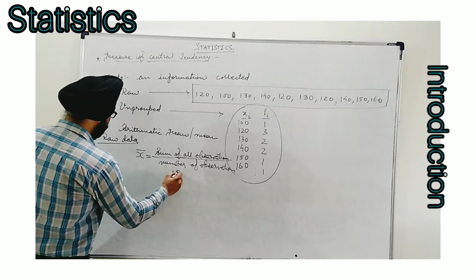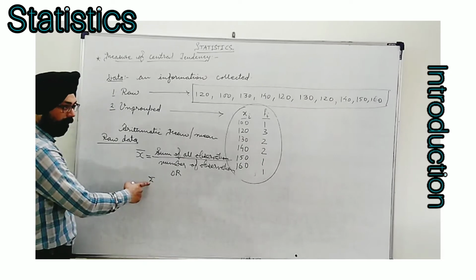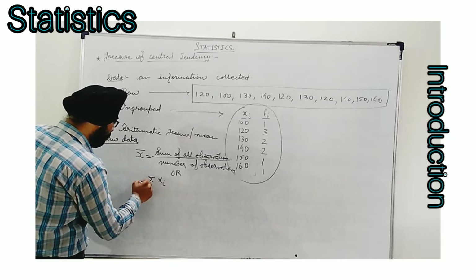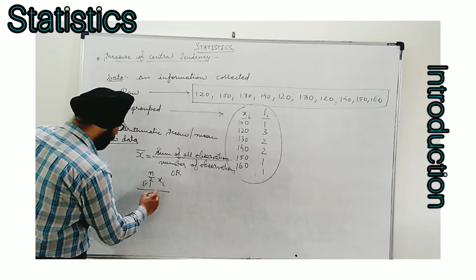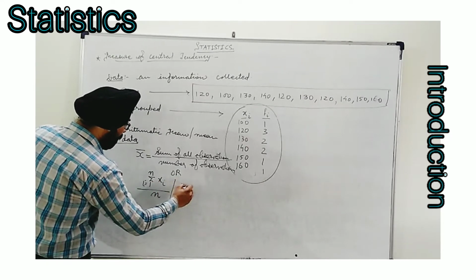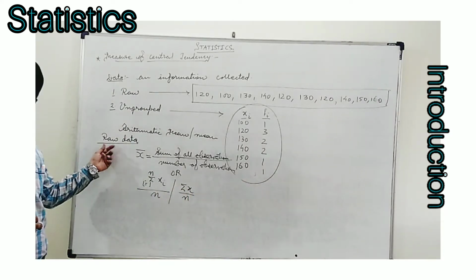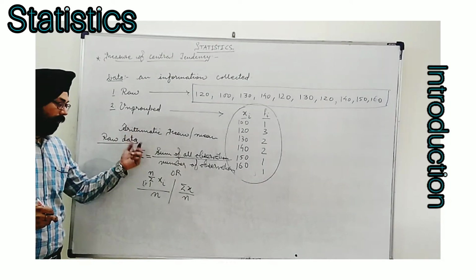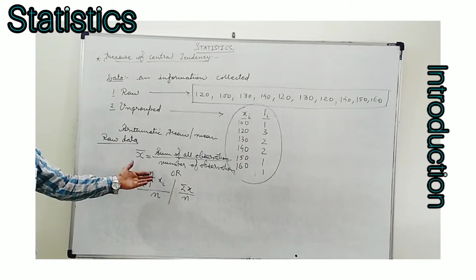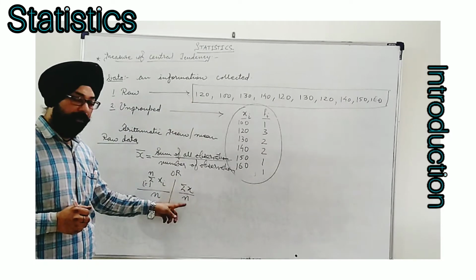Now this is symbolized as, for symbols it is written as summation. This is symbol sigma we use for summation xi, where i stands for the values 1 to n, divided by n, and this is frequently used as summation x upon n also. So all these things we use for raw data whenever we need to find arithmetic mean or only mean. Like in the given example, I have taken 10 values. According to the formula, if I want to find the mean of this data, I need to find the sum of all these, and that will be divided by n.